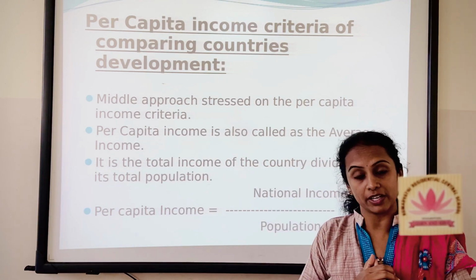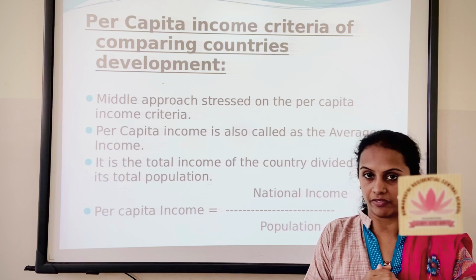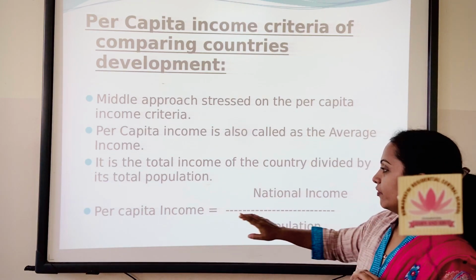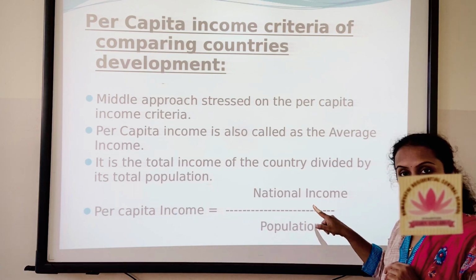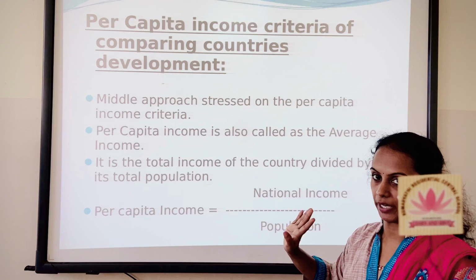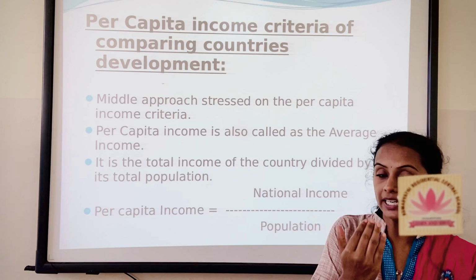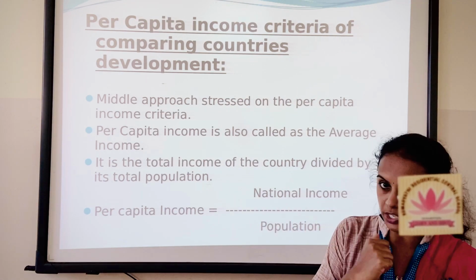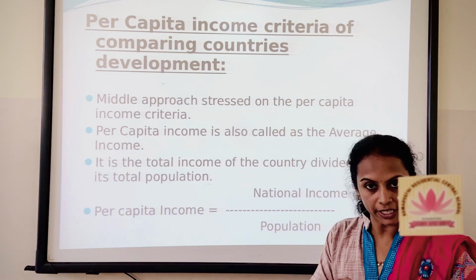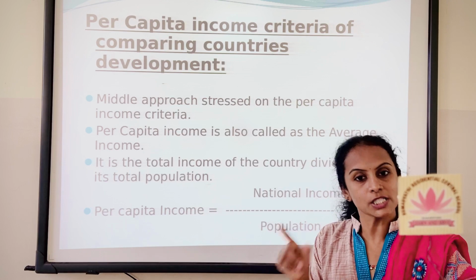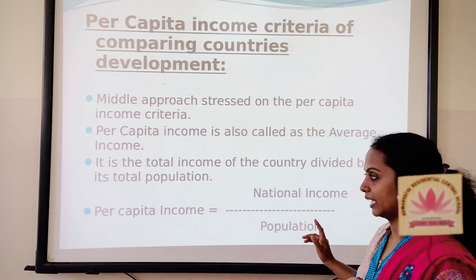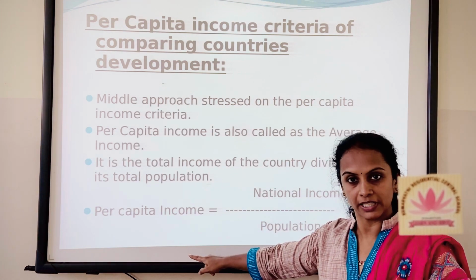So what is average income? How will we get the average income? There is a simple formula. See here, if you divide the national income by the total population of the country, you will get the per capita income of the nation. How will we get the per capita income or the average income? You have to divide the total income generated in a country by its total population. So what we will get is the per capita income of the nation.